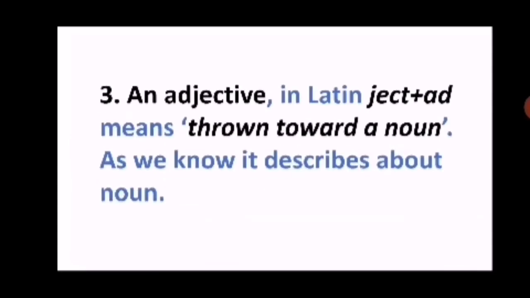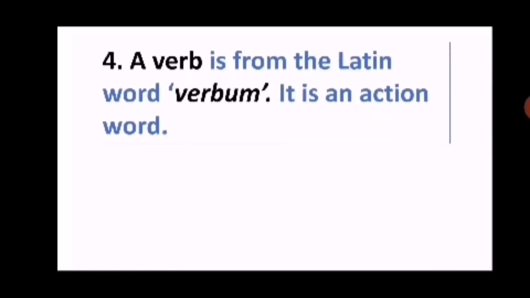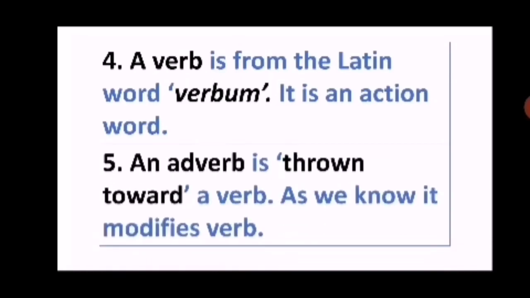The third one is adjective. In Latin, ject and ad, so both together mean thrown toward a noun. That means it describes a noun. The fourth one is verb, again from the Latin origin verbum, and it's an action word. Next one is adverb. Very clear from the word: adverb means it modifies a verb.